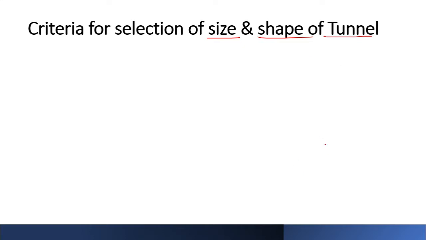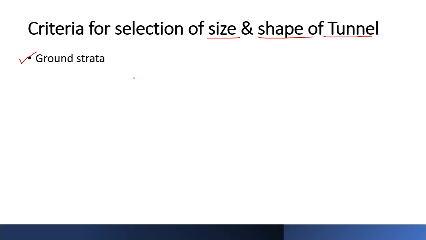So the first and foremost which comes to our mind is obviously the ground strata, because we are going to construct this tunnel through the earth. Underneath the earth we are going to dig in the earth, or we are going to blast it, or we are going to just excavate a part of it and then again stabilize it. So we are playing basically with the ground strata. So a clear idea about what type of ground data you have, what is the variation in it, will give you a very good reason to select a particular size and shape of a tunnel.